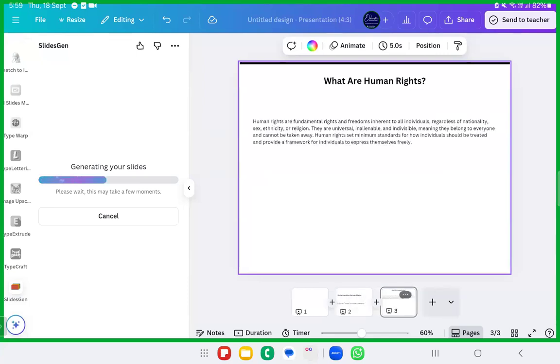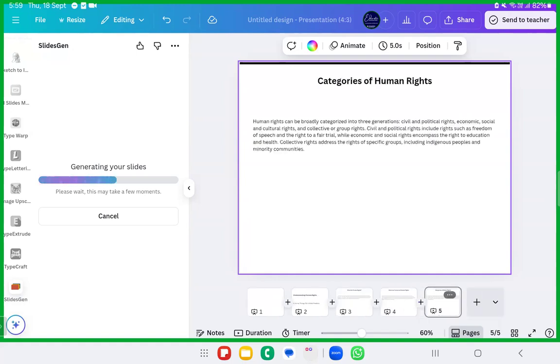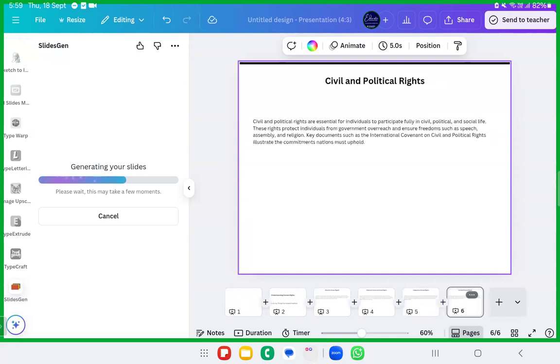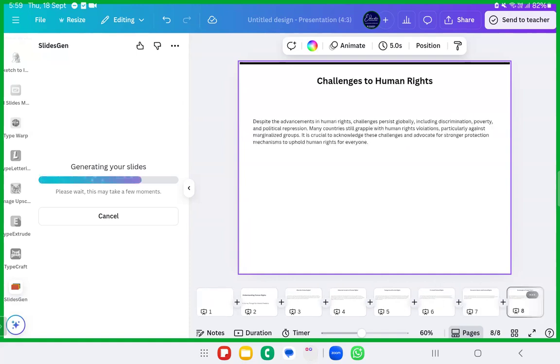Okay. You can just generate those slides. Okay. Civil and political rights. Okay. This is about the human rights. Okay, this is one way.